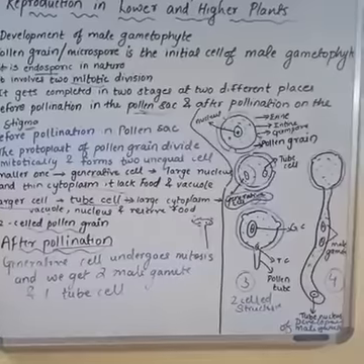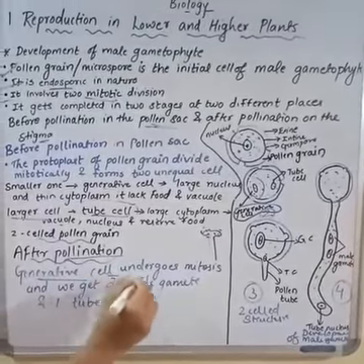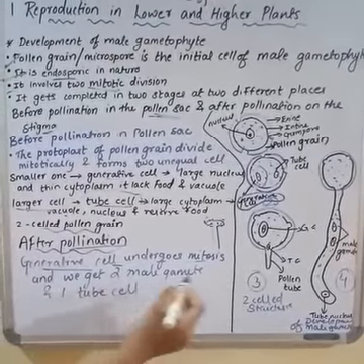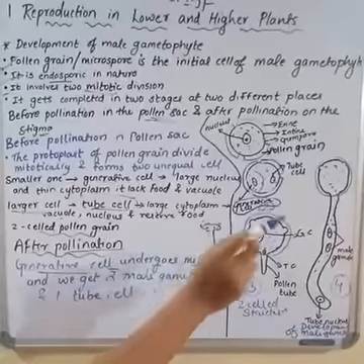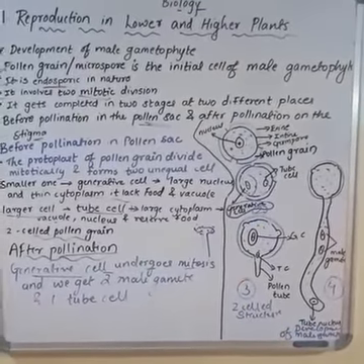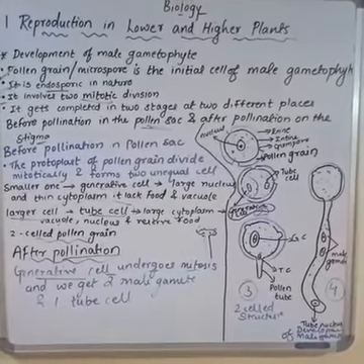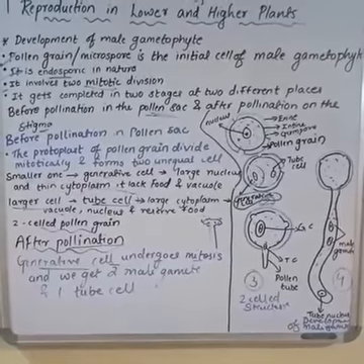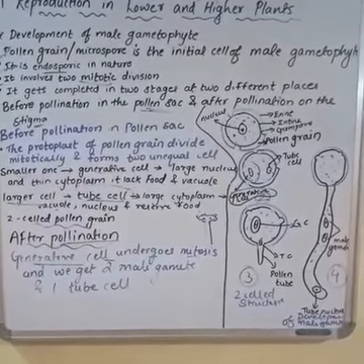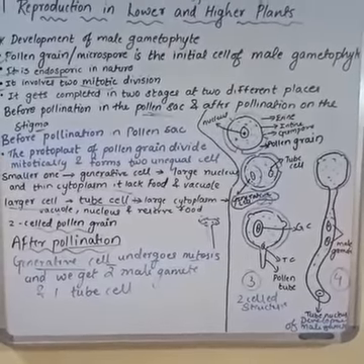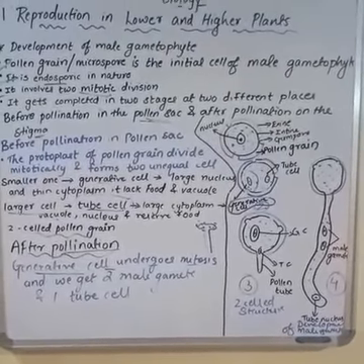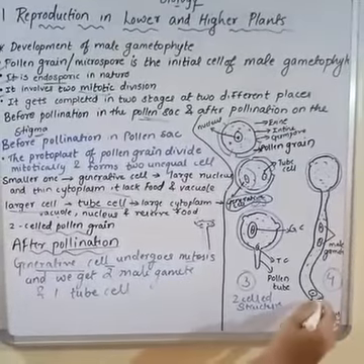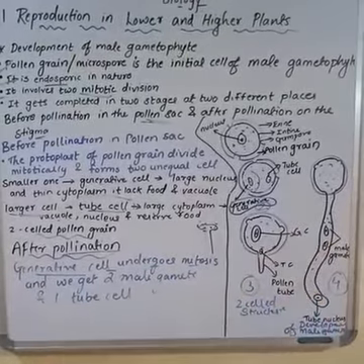During this process, the generative cell will undergo mitosis. What will happen here? That one generative cell will get converted into two cells, and those two cells are nothing but the male gametes, which we get now. Both male gametes will be haploid in nature and non-motile, but the motion will be given by the tube nucleus. The tube nucleus will show the passage, and the male gametes will follow it.